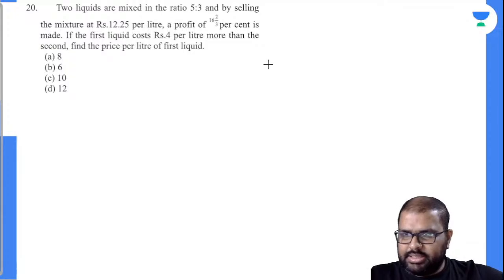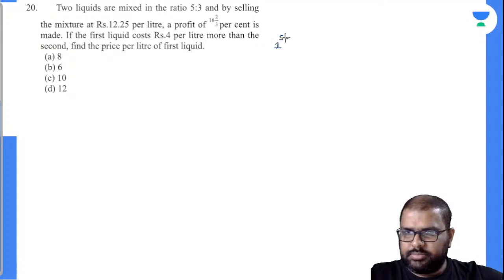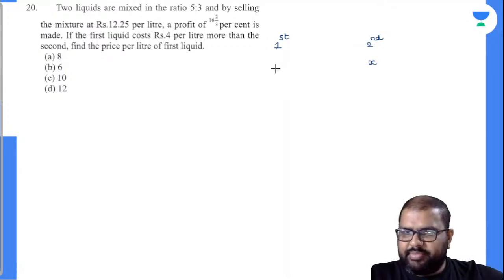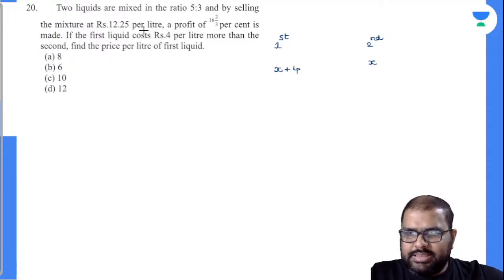So I'll write down like this. This is my first liquid price. This is my second liquid. You closely observe there, if my second liquid price is X, the first liquid price is X plus 4, more than the second liquid. This is given as cost. Cost matlab cost price.